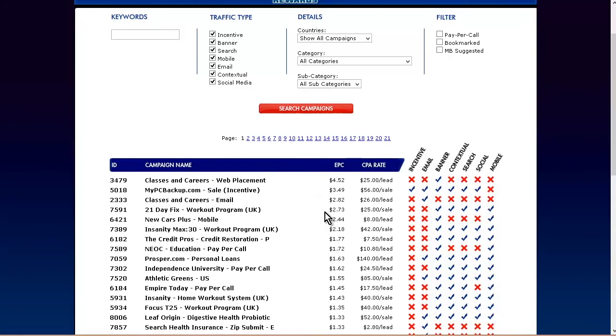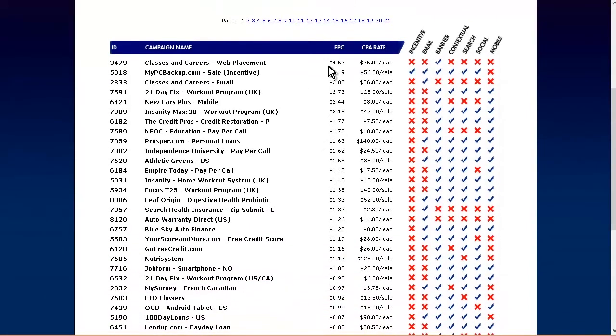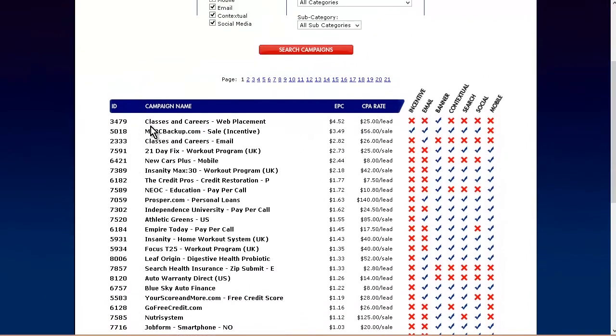Okay, so this is the highest to lowest EPC. You can find the ones that are going to fit you the best by looking here and looking at what you have over here. And you want to be trying to use the ones that are going to convert well on a news type site. These aren't people that are looking to buy, so keep that in mind. And then just look through and find one that you like.